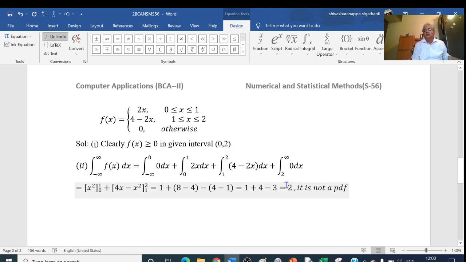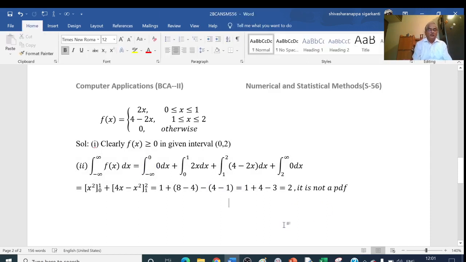So this is not equal to 1. Therefore, this is not a PDF. I need this value to be equal to 1. The first condition is satisfied, f of x is greater than or equal to 0, but the second condition is not satisfied. Therefore, we say that the given function is not a PDF. Okay, thank you. I will stop here.